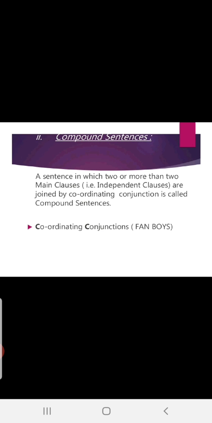Fine. You can see in the definition of a compound sentence that it will have two or more main clauses, and these main clauses will go together with each other with the help of coordinating conjunctions, that is FANBOYS. Children, very important to understand this.